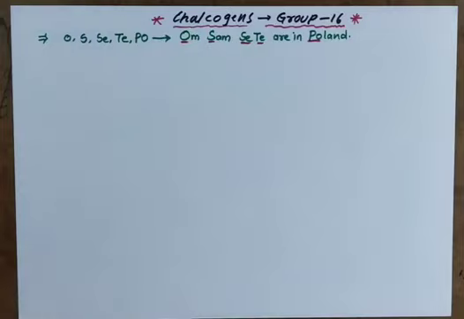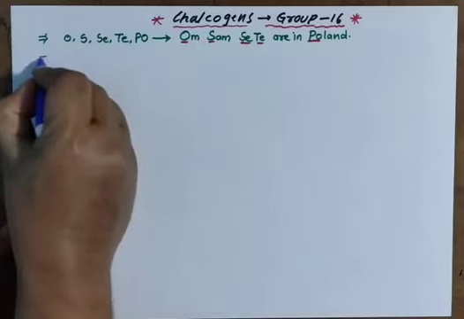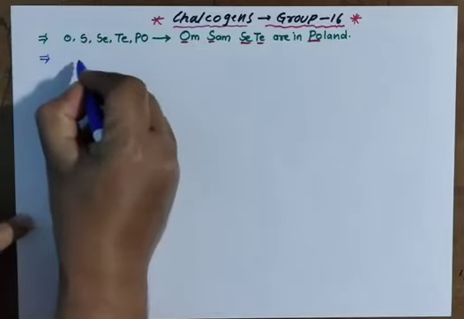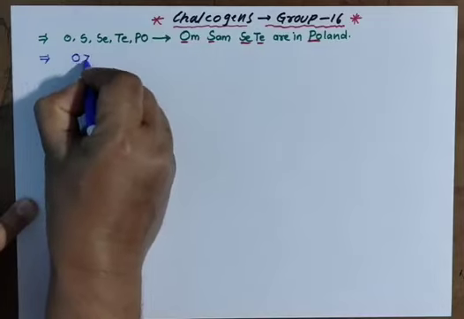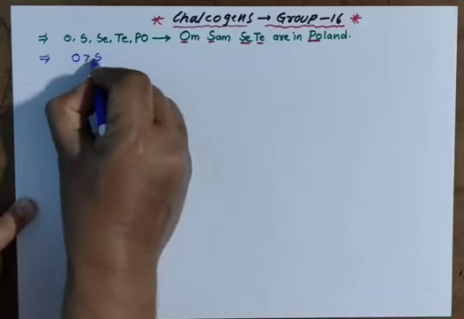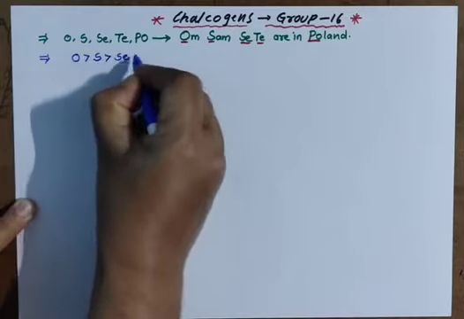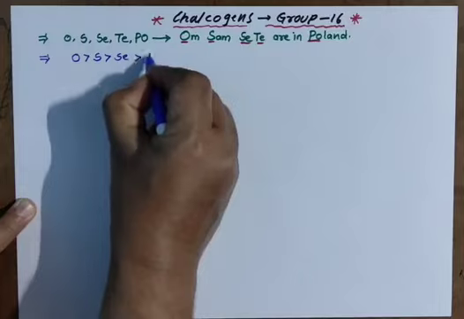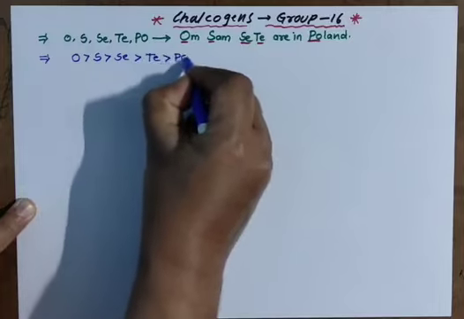And now chemical properties and trends along the group. The reactivity order of this family is: oxygen is more reactive than sulfur, sulfur more reactive than selenium, selenium more reactive than tellurium, tellurium more reactive than polonium.